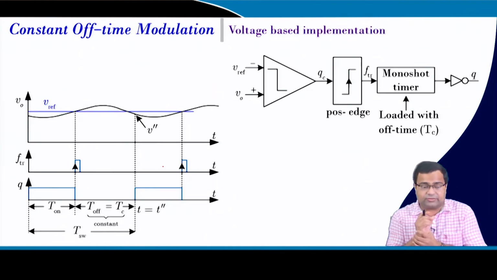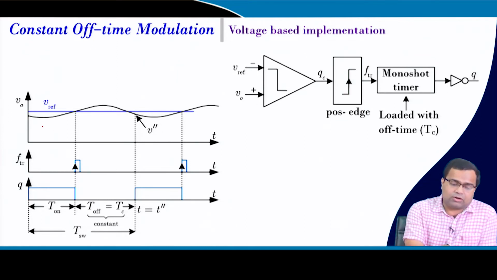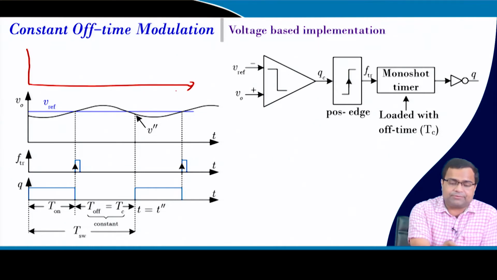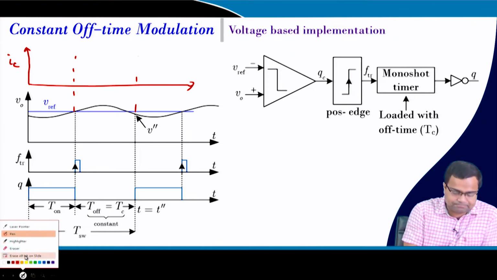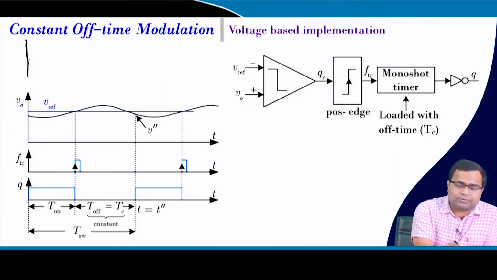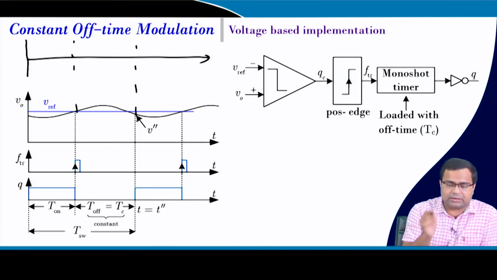If you take the voltage waveform, this is exactly what I have discussed. Whenever the switch is on, initially the voltage will fall, because if you draw the capacitor current of a buck converter, you will understand. Let us draw this capacitor current and demarcate this duration.